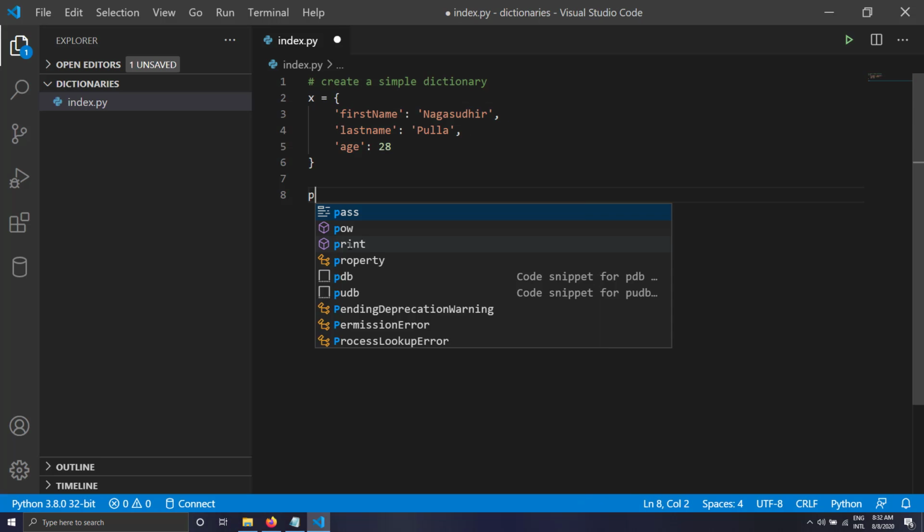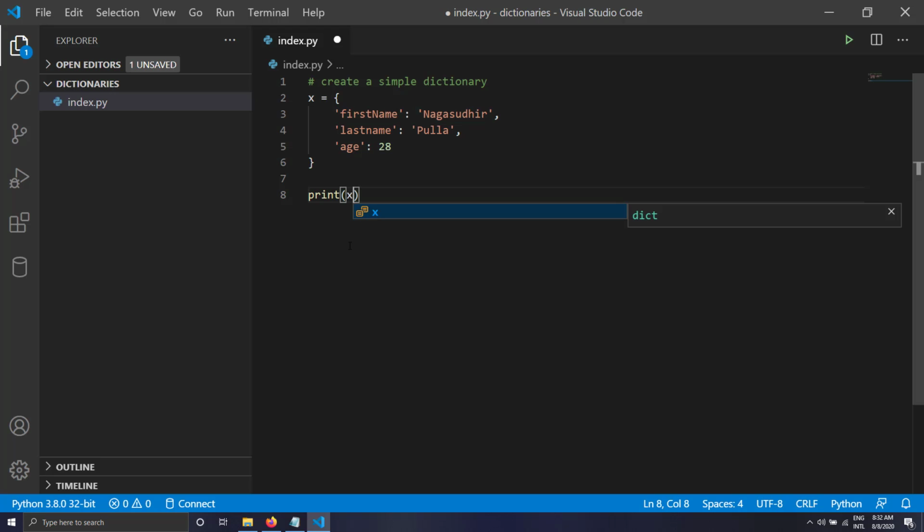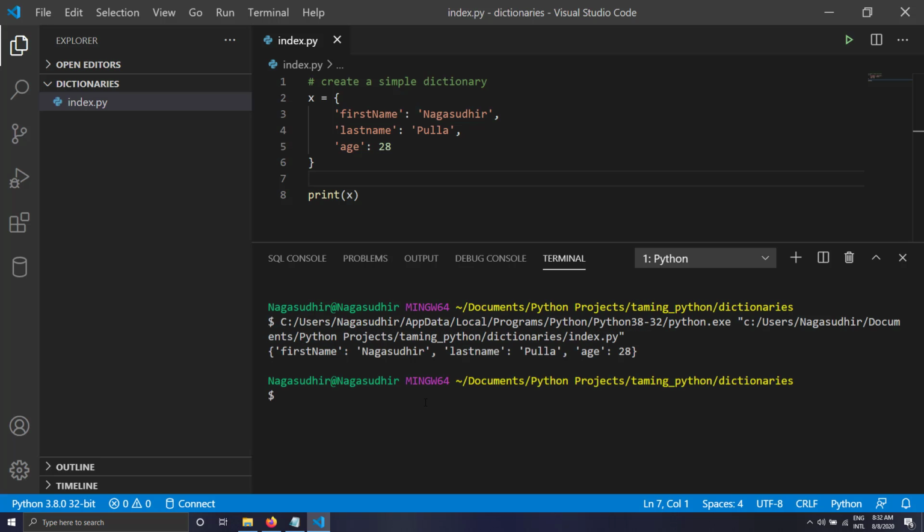Alright, let me print this dictionary. I'll just save it and run it. Here you can see I've got my dictionary printed here: first name, last name and age.